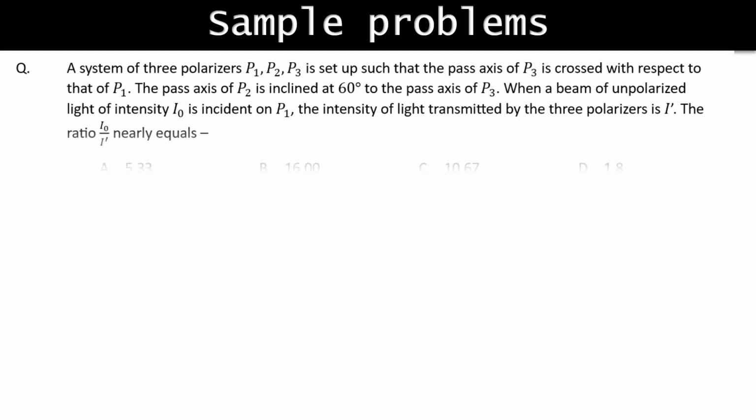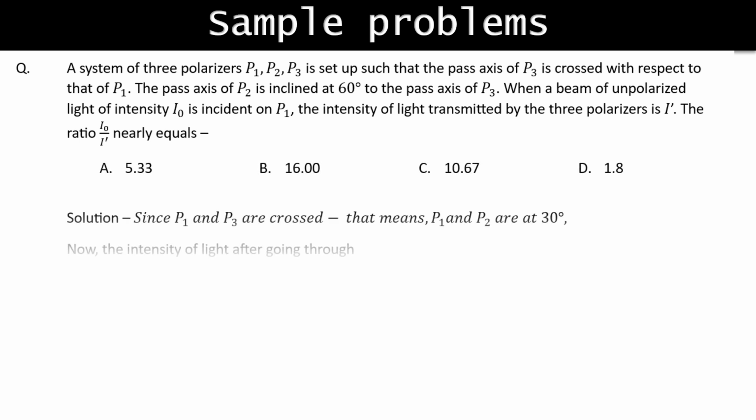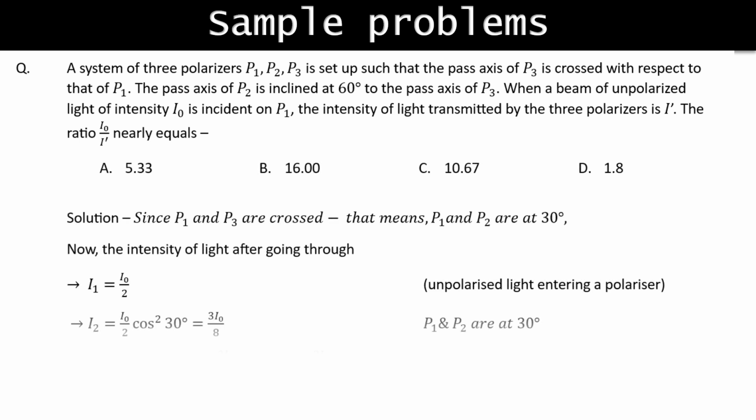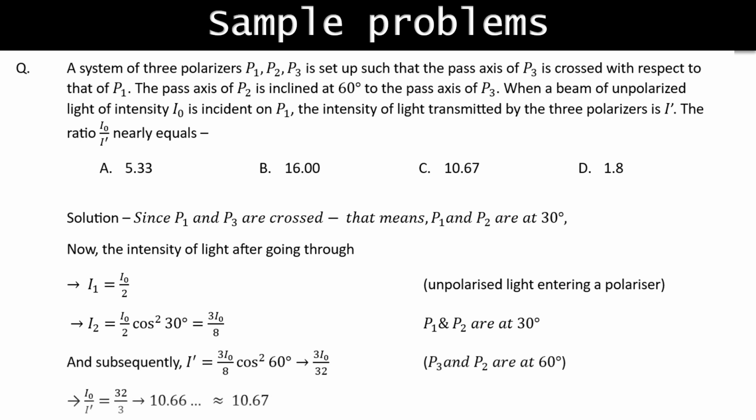Now we will discuss some JEE Mains problems which were already asked in 2019. So the question is: a system of three polarizers P1, P2, P3 is set up such that the pass axis of P3 is crossed with respect to that of P1. The pass axis of P2 is inclined at 60 degrees to the pass axis of P3. When a beam of unpolarized light of intensity I0 is incident on P1, the intensity of light transmitted by the three polarizers is I dash. The ratio I0 by I dash nearly equals.